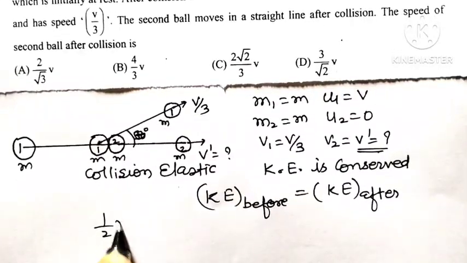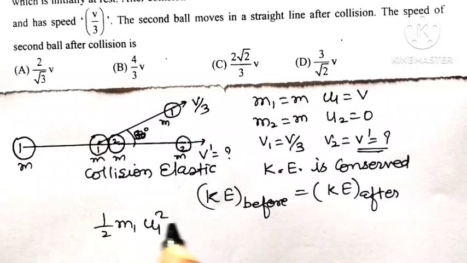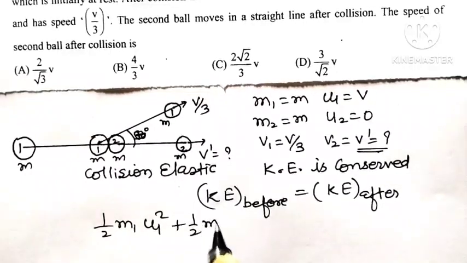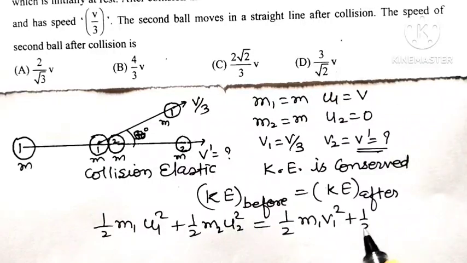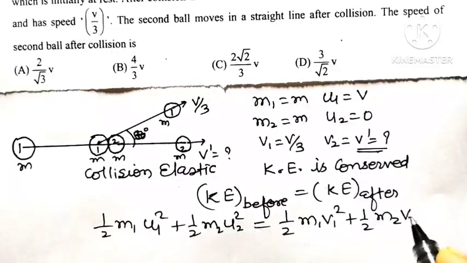It is half m1 u1 square plus half m2 u2 square. This is the kinetic energy before collision, and it is equal to the kinetic energy after collision, half m1 v1 square plus half m2 v2 square.